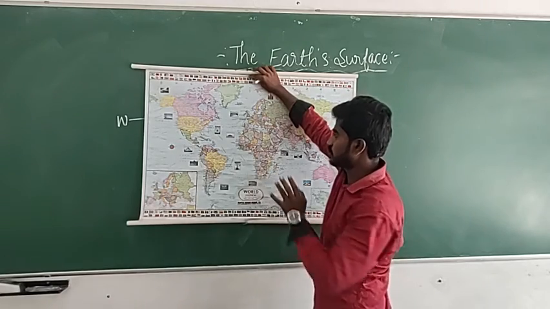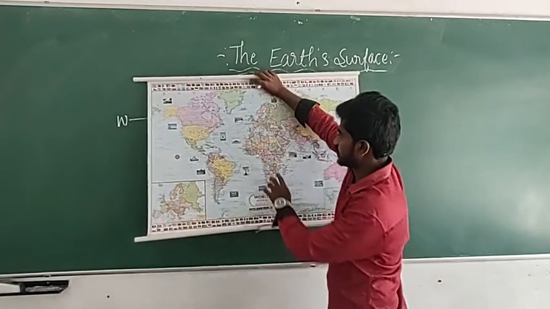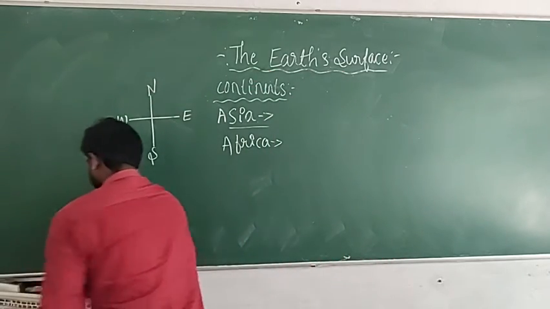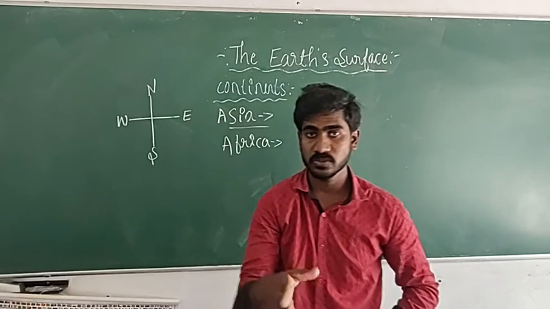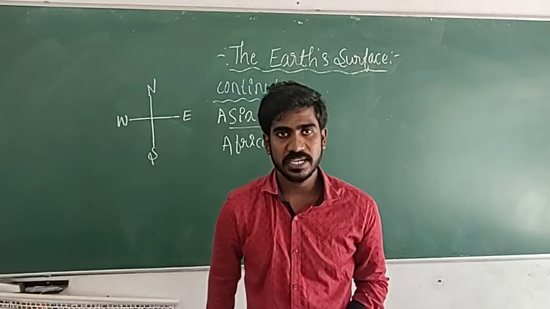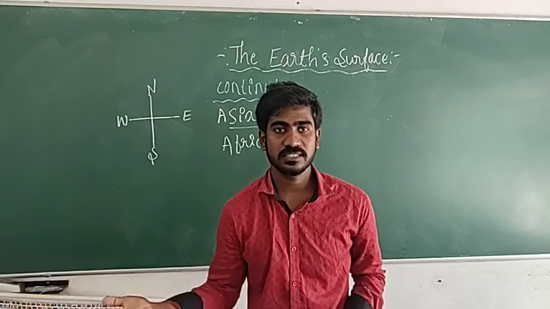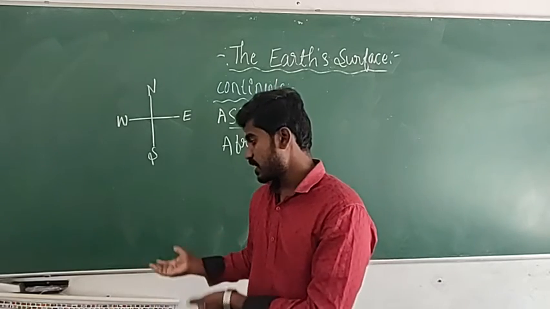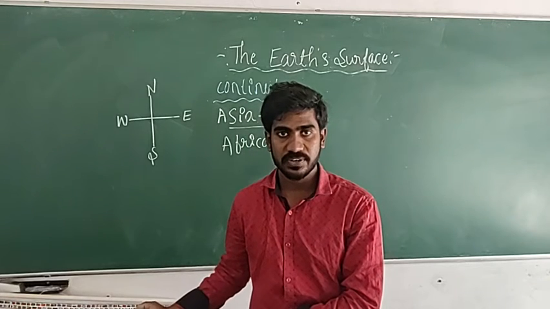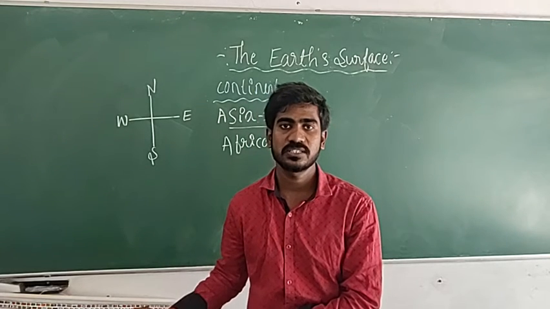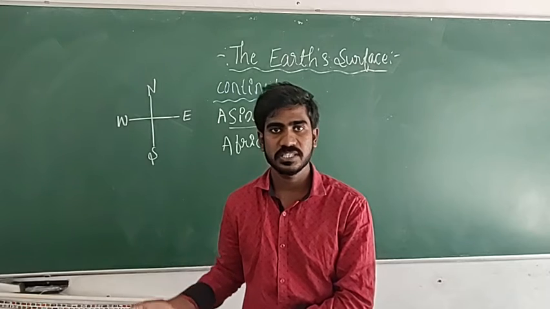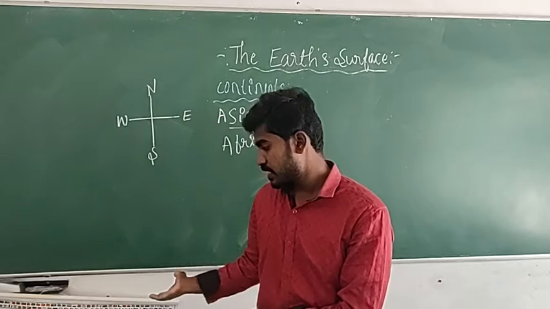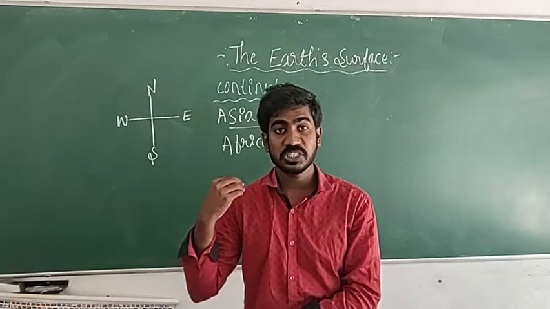So here we have two special things in Africa. One is the largest river. Which is the longest river that you studied in your GK, general knowledge? The longest river is the Nile River. That is located in the continent Africa. And you know which is the largest desert? The largest desert is the Sahara Desert, that is also located in Africa.